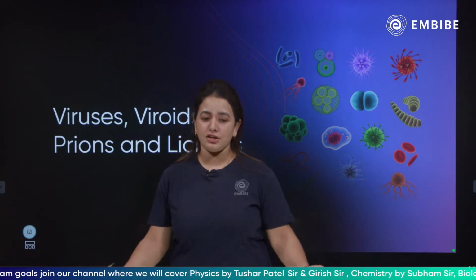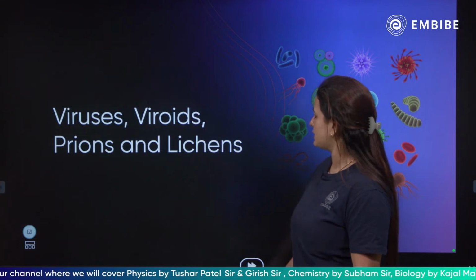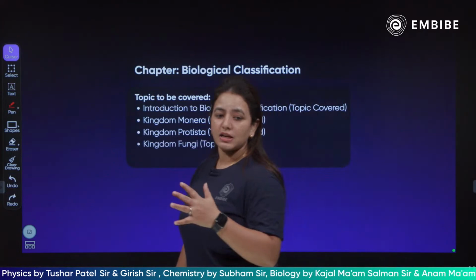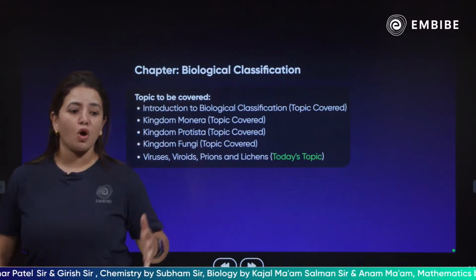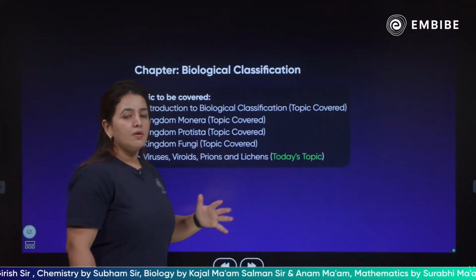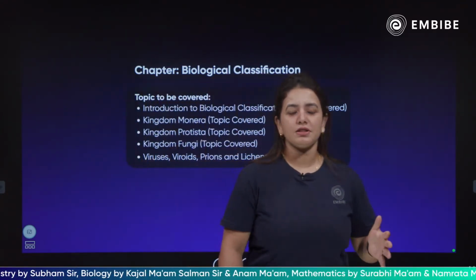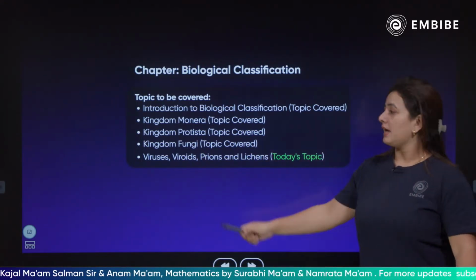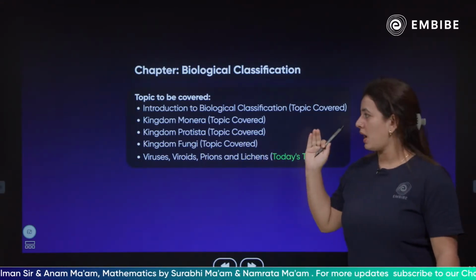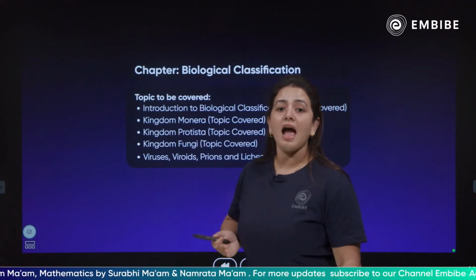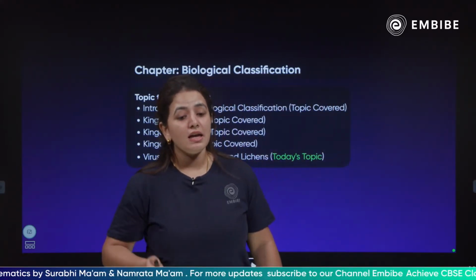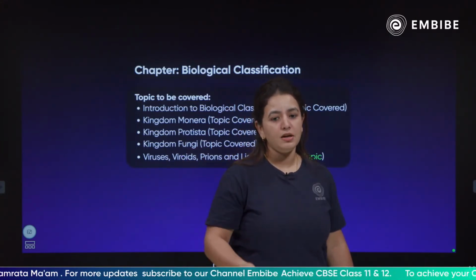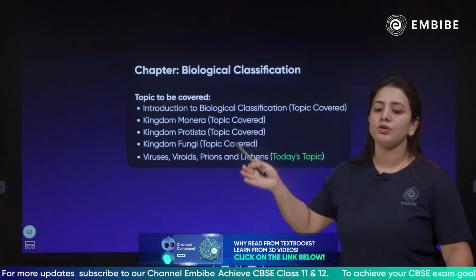Let's start our session, which is on viruses, viroids, prions and lichens. But before that, children, since we're talking about biological classification, a few topics have already been covered. When we started this chapter, we started with the introduction of biological classification. Kingdom Monera we have already discussed. We have already discussed Kingdom Protista, and we have also discussed the fungi. And this is the last topic of this chapter, which is viruses, viroids and prions, which we are going to cover today.